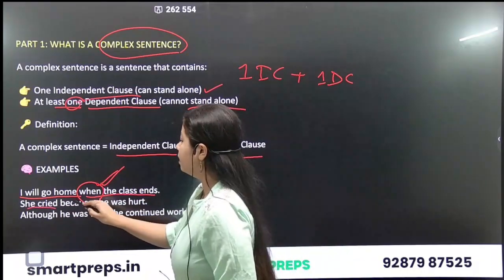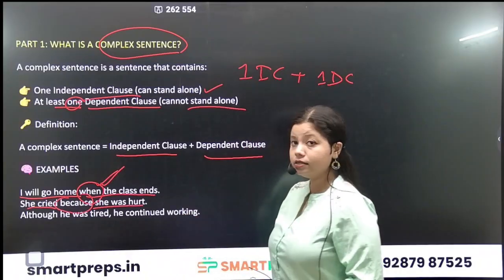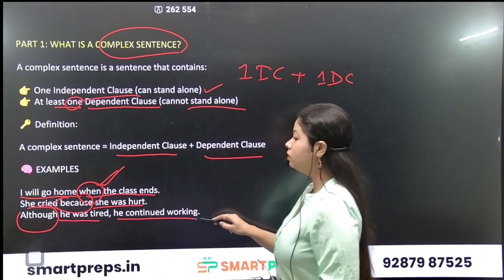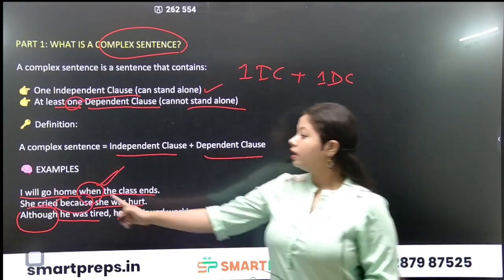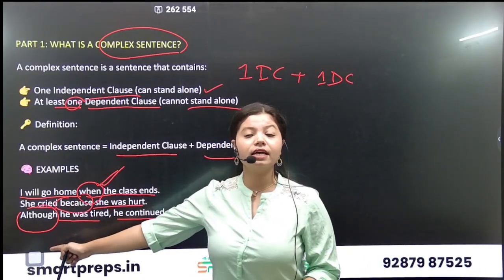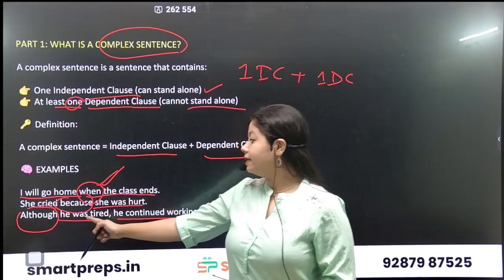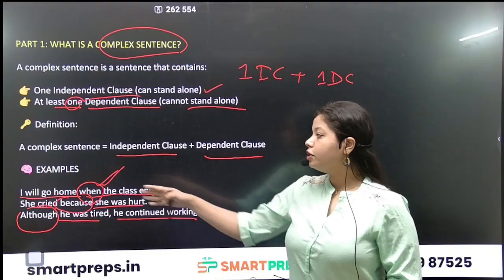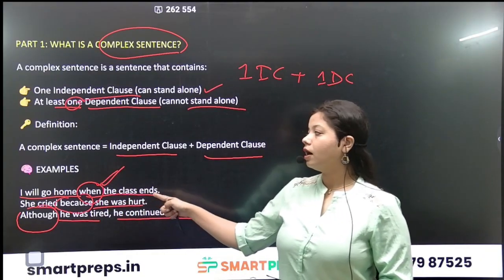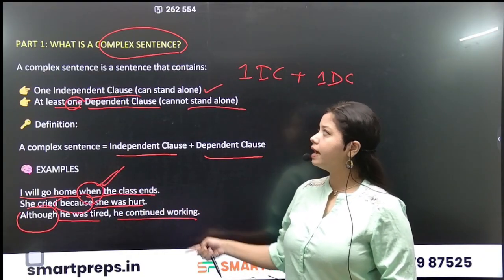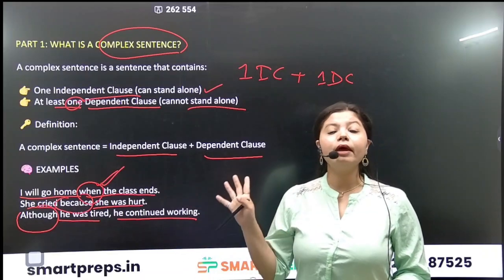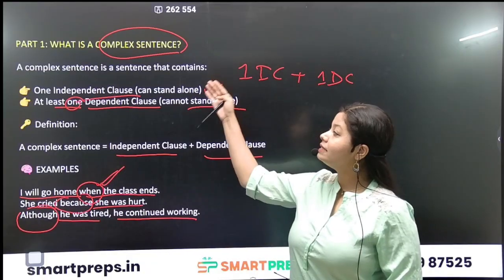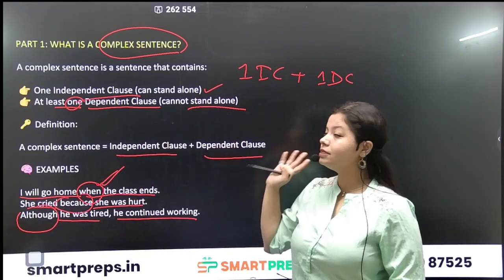She cried because she was hurt. Although he was tired, he continued working. So here the conjunction is a subordinating conjunction, that is although, added to he was tired, okay, comma, he continued working. She cried because she was hurt. I will go home when the class ends. So one independent clause is linked with one dependent clause. Okay, so a complex sentence is independent clause plus dependent clause.